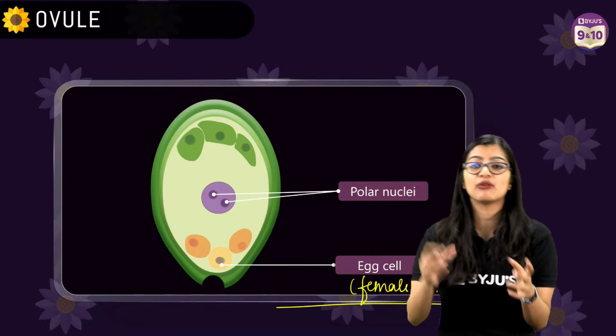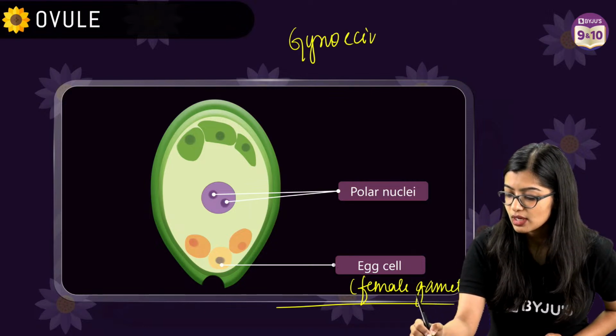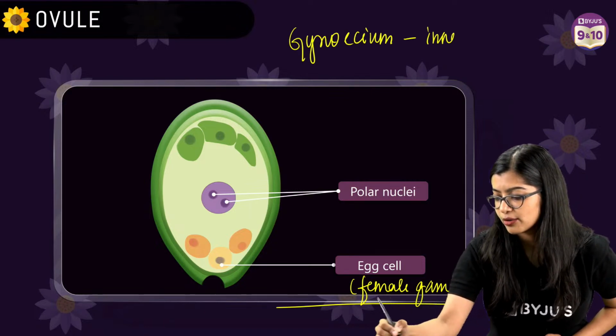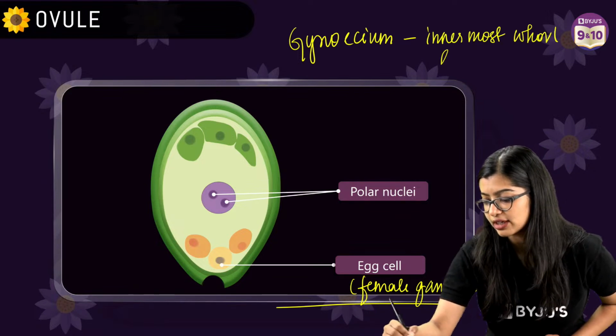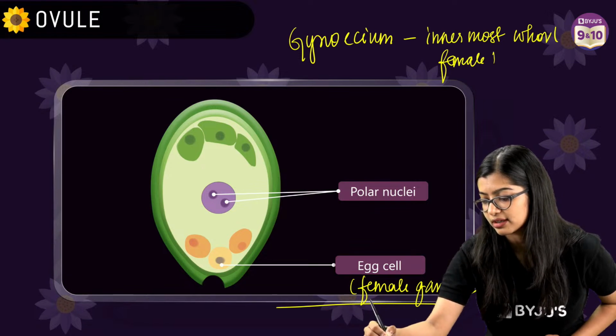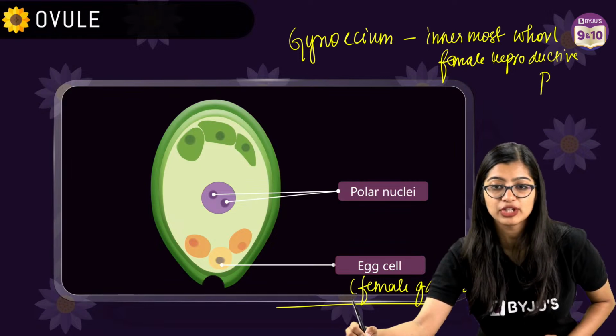Vaibhav, what is gynoecium? Gynoecium is nothing but the innermost whorl, okay? So we see that it is the innermost whorl of the flower, which includes your female reproductive part. Are we clear? Give me a quick thumbs up on the chat.